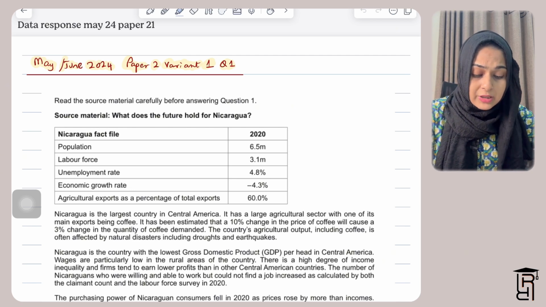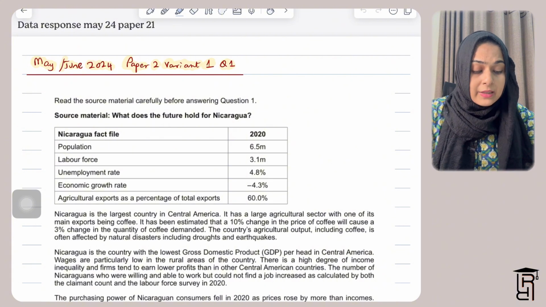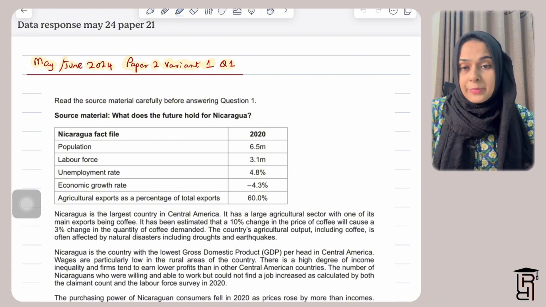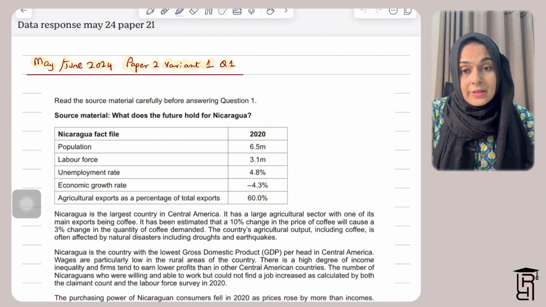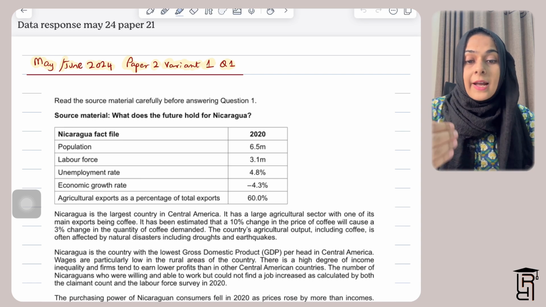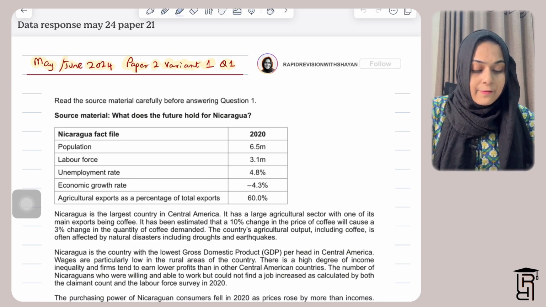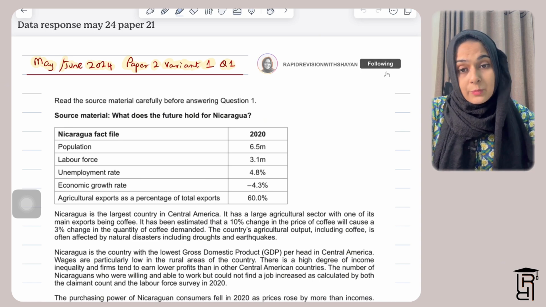One is population. They've given you labor force. They've given you the rate of unemployment in percentage. 4.8% is the unemployment rate. They've given you the economic growth rate, that is negative 4.3%, which means output is falling. Agricultural exports as a percentage of total exports is 60%, which means that Nicaragua highly relies on agriculture for their output and for their exports.